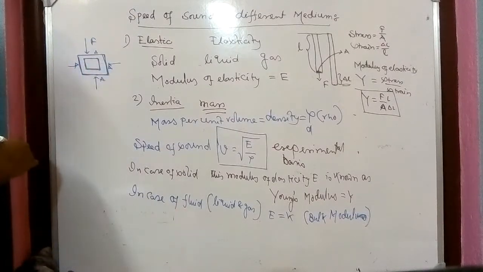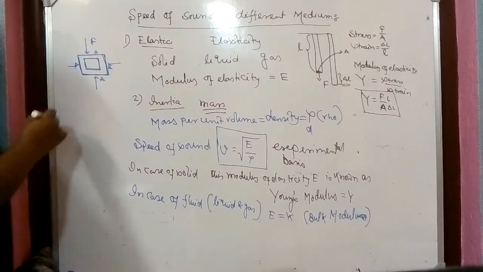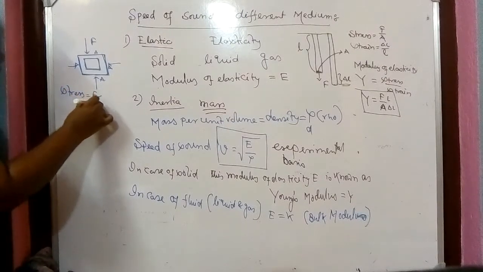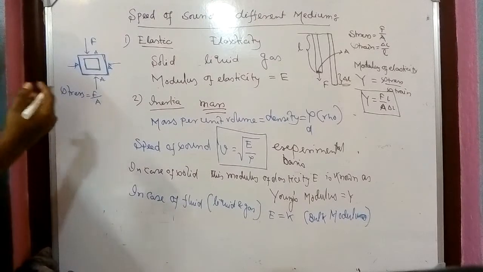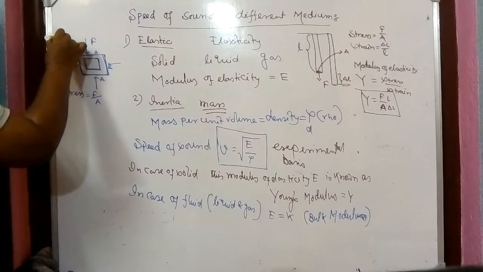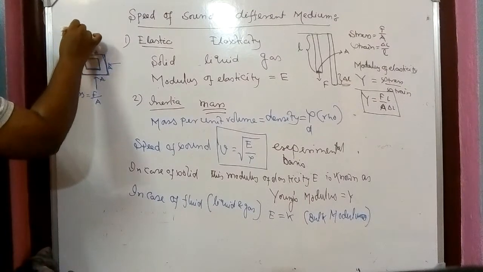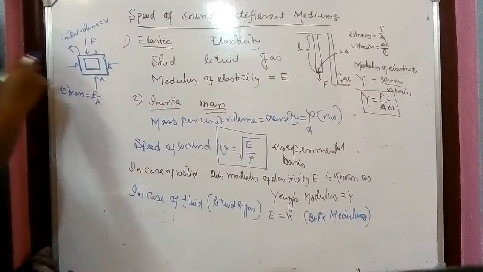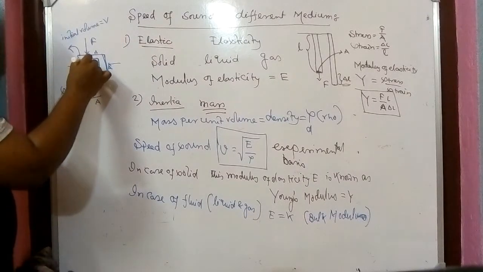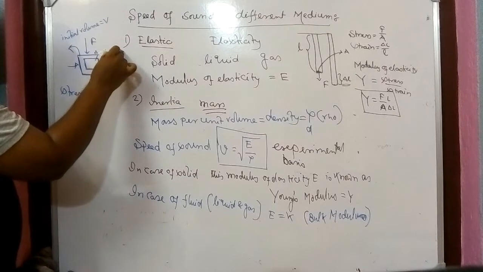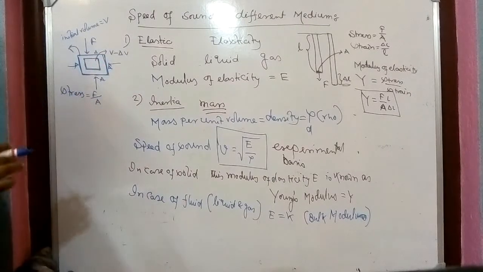Now in this case, we can find the stress. The stress will be force per unit area, just like the previous case. Assume the initial volume of the block is V, and now that we have the small block, the volume is V minus delta V, because the volume is decreased.